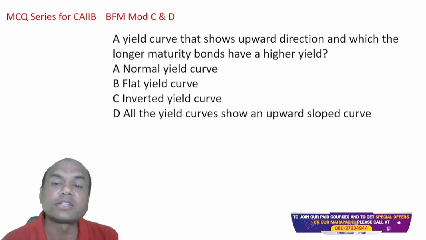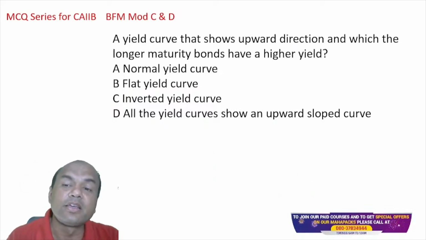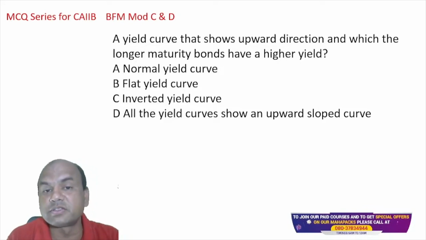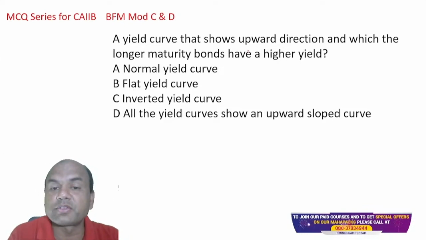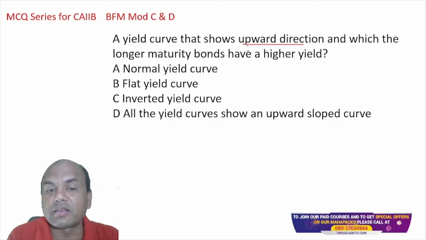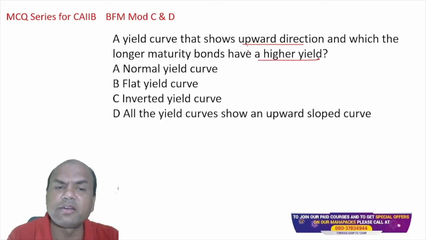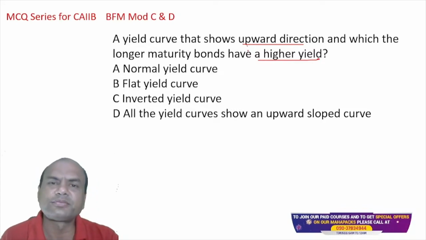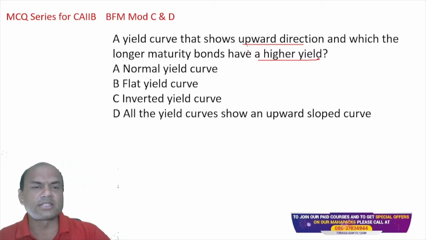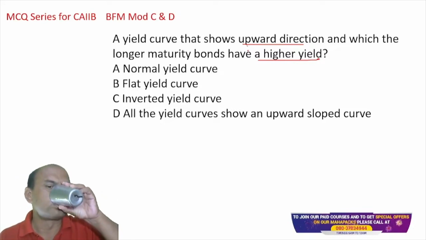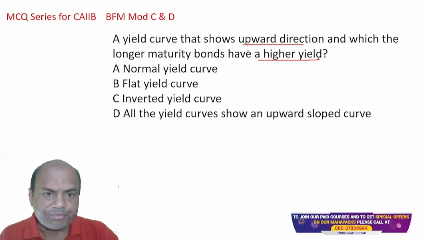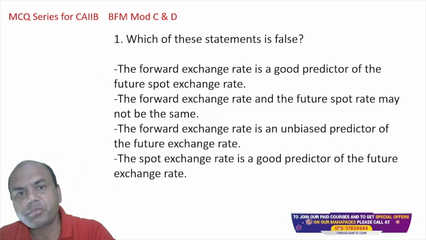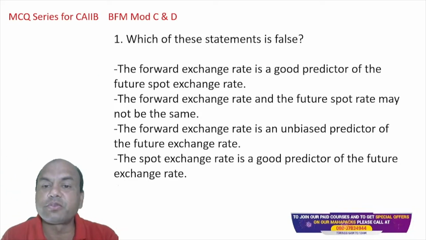A yield curve that shows upward direction, in which long maturity bonds have higher yields, is known as what? If any yield curve is showing upward direction and long-term bonds are having higher yield, we just saw it, isn't it? What is the answer, A, B, C or D? Type it in the comment section. Correct? Normal.